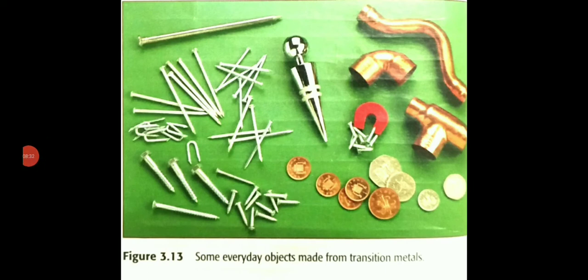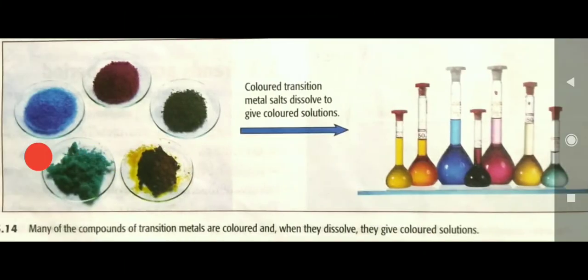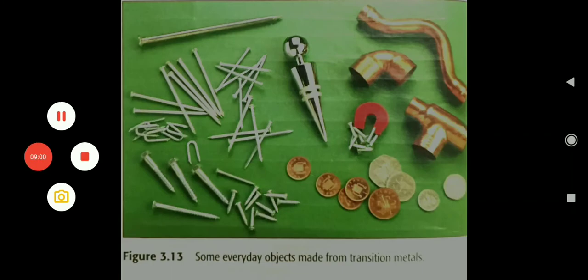You can see figure 3.13. A few things are kept on this green paper, and you are familiar with these things: coins, some nails, some iron tubes, some copper tubes. Okay, so these items you are using in your routine life, and these are made up of transition metals.